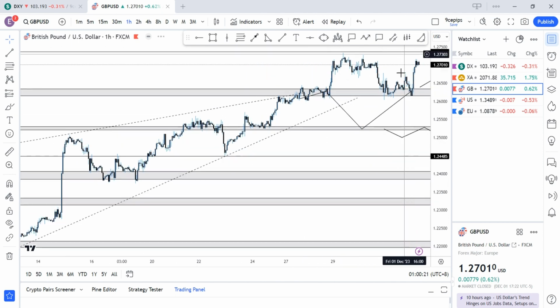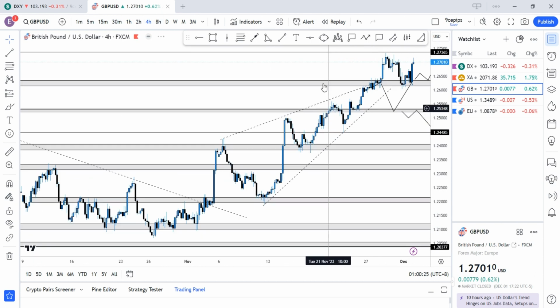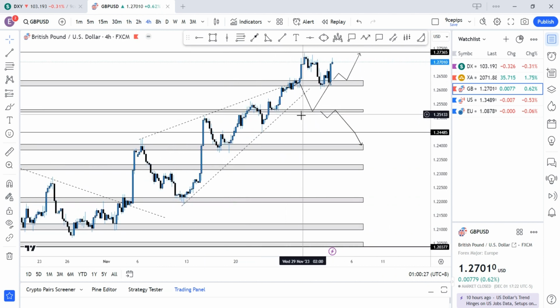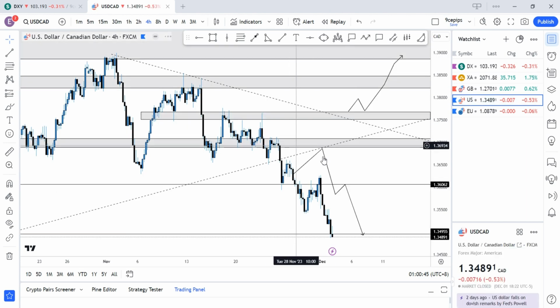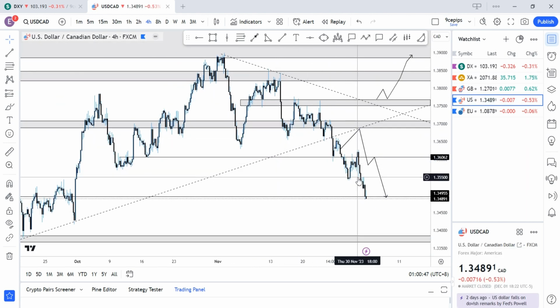Then we saw price continue to the upside, because if you watch on my 4 hour time frame analysis, I was looking for when price breaks 125.18 one more time, we might see a pullback to this region, then continue to the upside to break and retest, then continue to the 127 region. We had price break that region earlier in the week, then a pullback to that region and then a continuation.